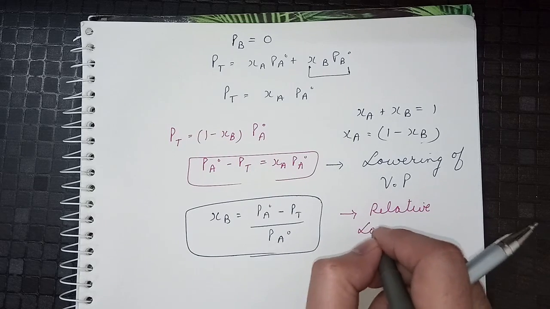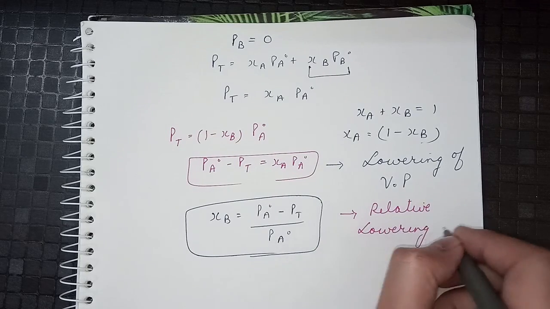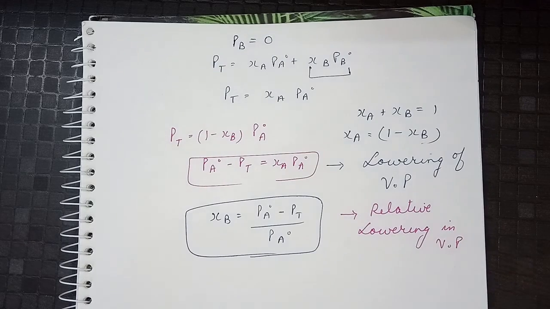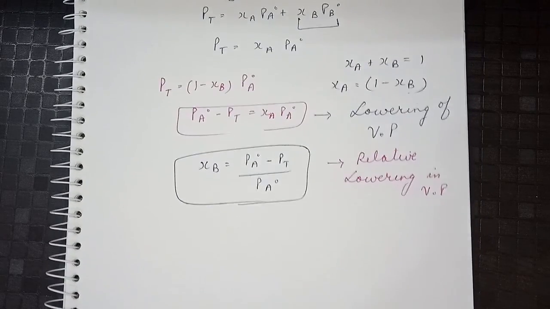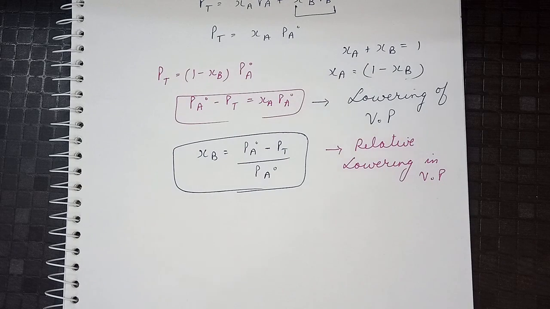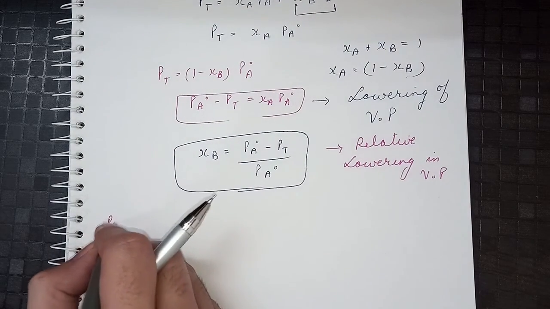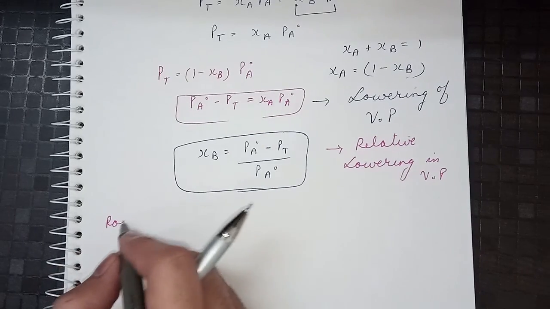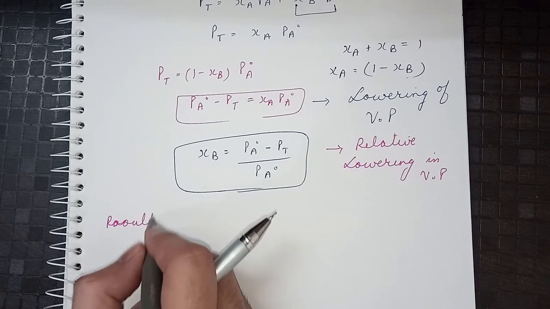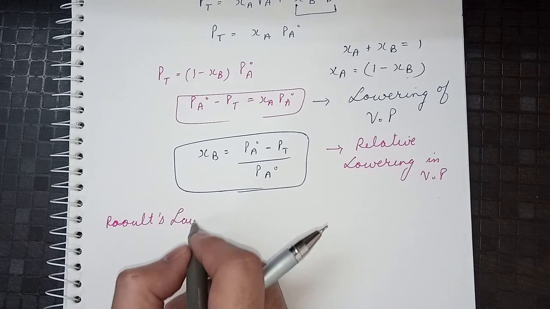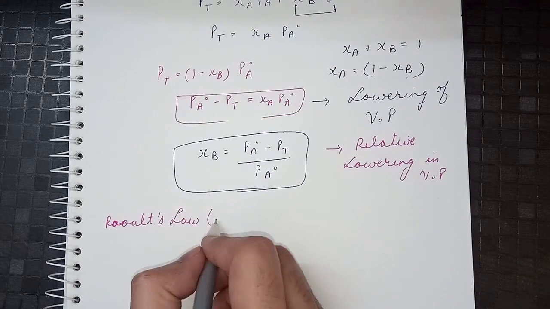So what is this relative lowering? We will study about this in our next lecture, because it's a colligative property and we have 4 colligative properties which we will study in the next lecture. So Raoult's law for non-volatile solute, what is the definition for that? We have studied it for the volatile or general Raoult's law. Now we will see the definition of Raoult's law for non-volatile solute.